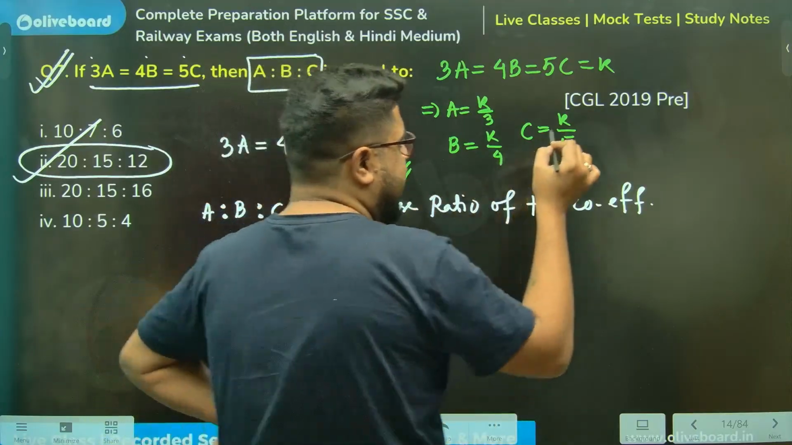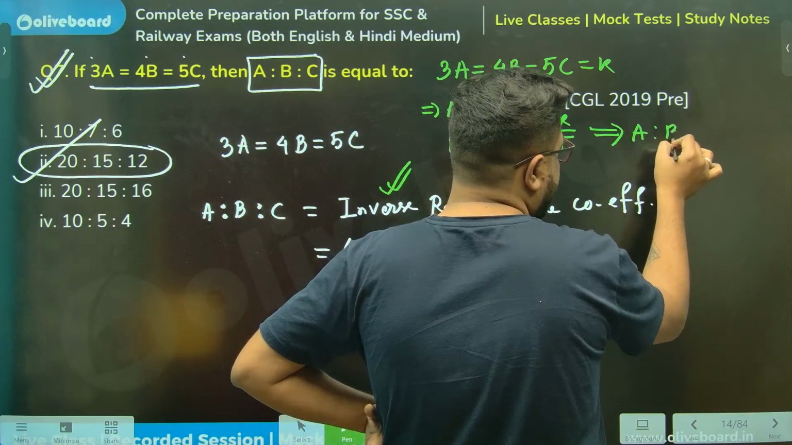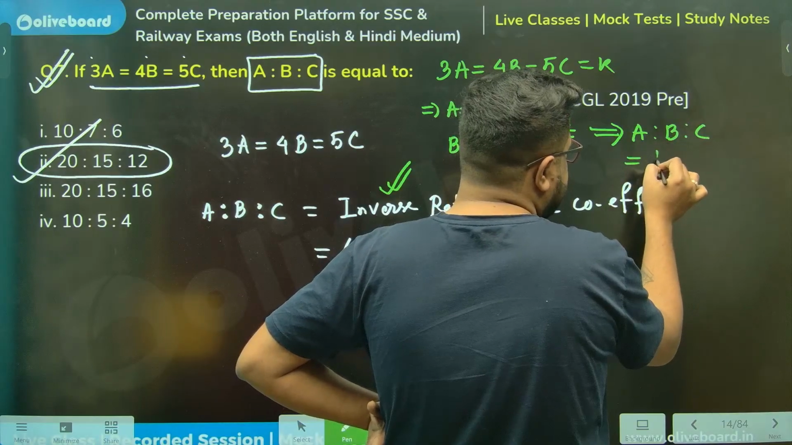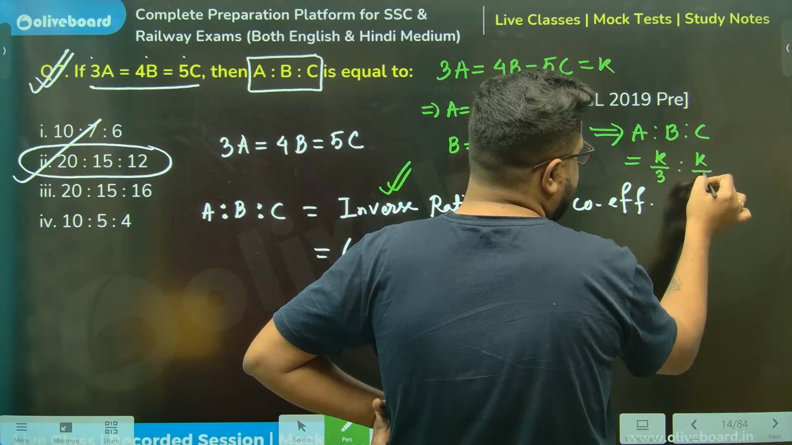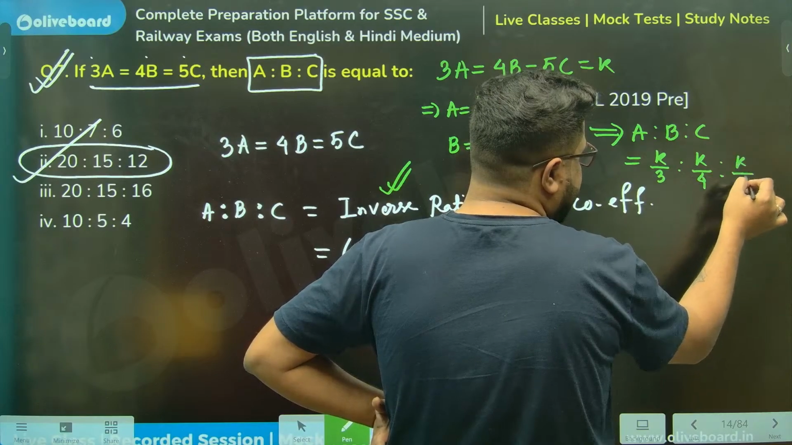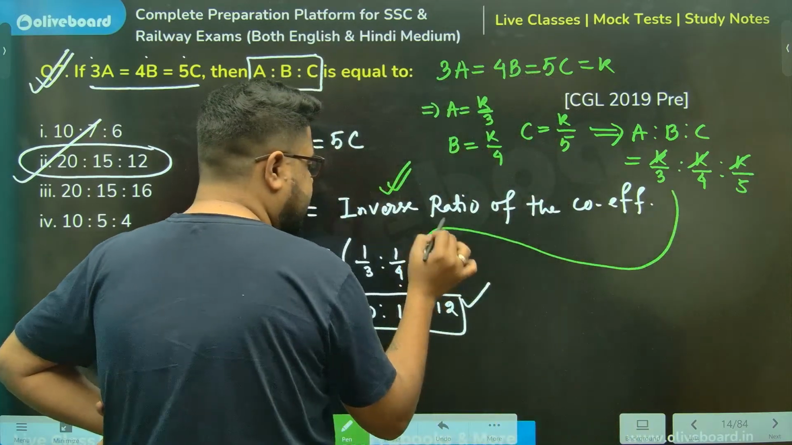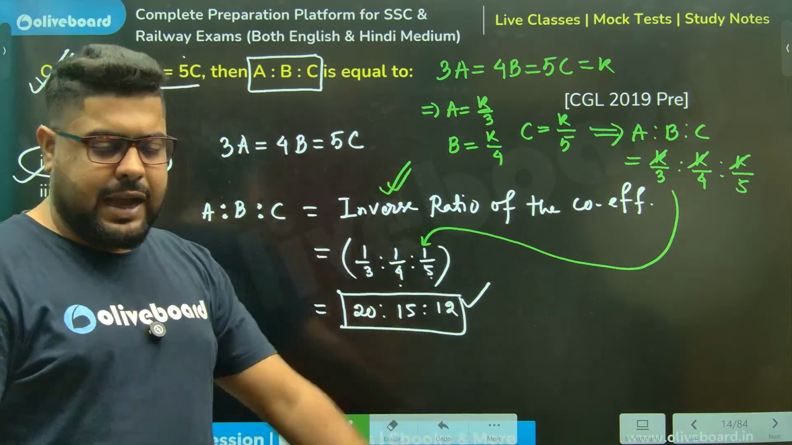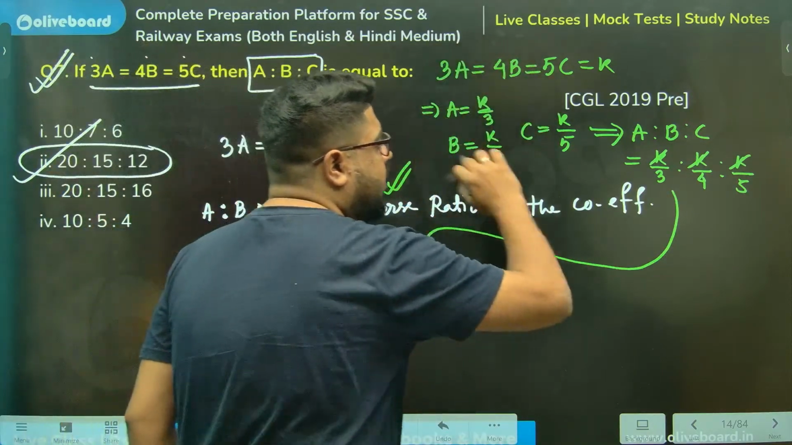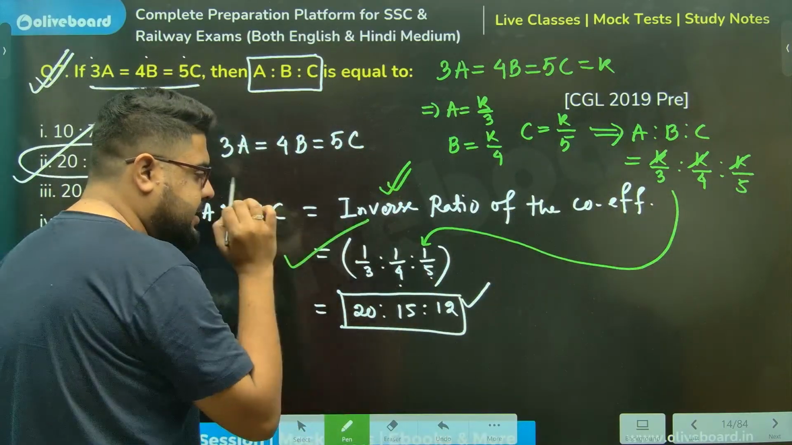So meaning A is to B is to C is what? Sir, K by 3 is to K by 4 is to K by 5. Sir, K will get cancelled. So we will end up in this line. So what I have done, I have just eliminated all these parts. And I'm saying, start your question from this line.